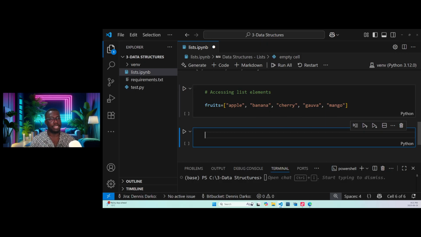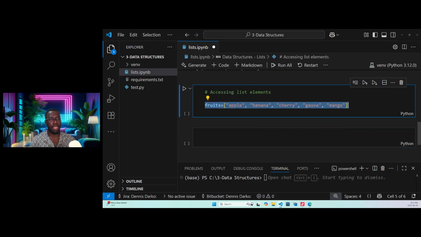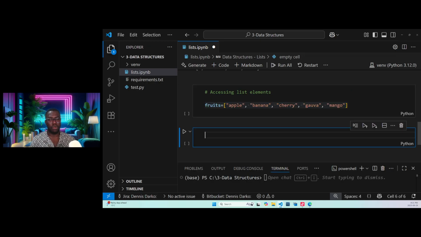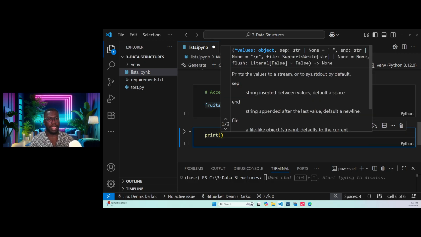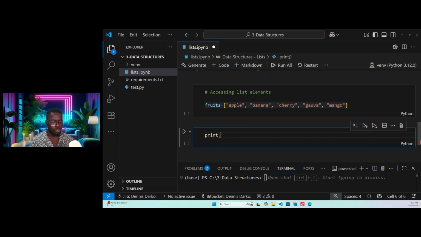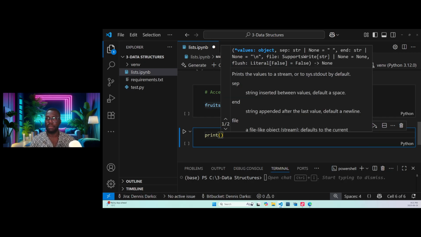Now, we are saying our index starts with 0. So we want to access the elements of this list we've created. Now, for us to access, all we need to do is print. Remember, always when you want to use a particular method like print, you need to bring the bracket open, bracket close. So it's just like this: print. I need to bring my bracket open and bracket close before I can type anything inside the print.